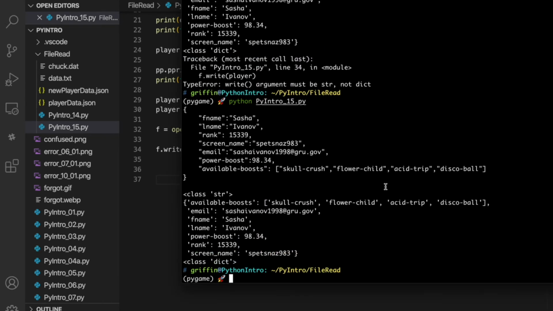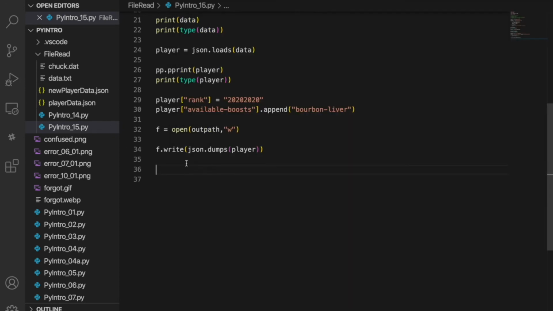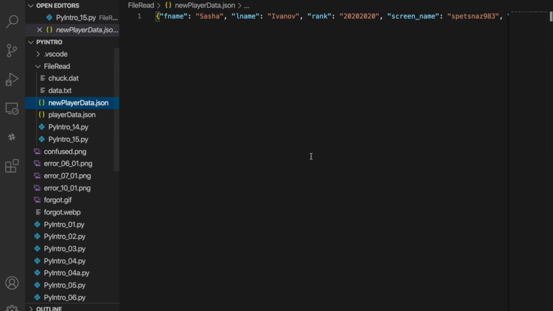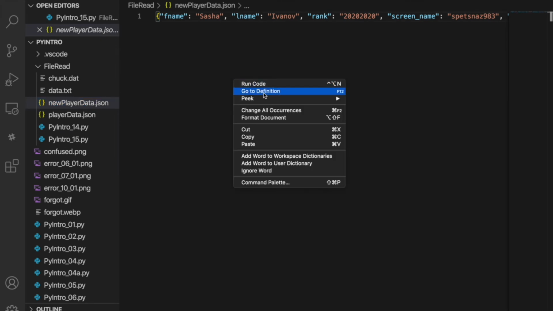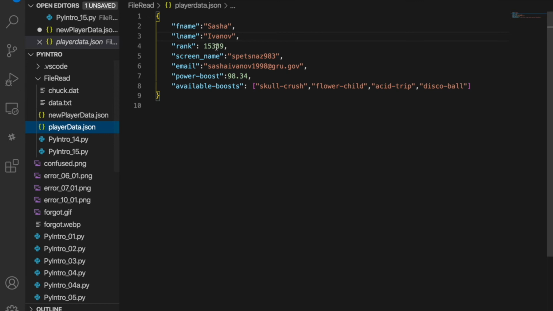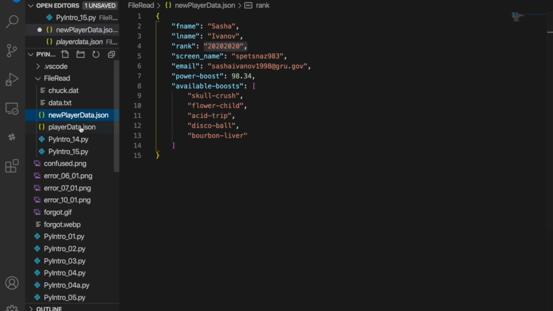All right, no error, but now we have new player data, because that's what I named it in my path. And new player data has, right click, format, thank you VS Code. So their rank is the value I entered, not the old rank. What's the problem? It's a string.